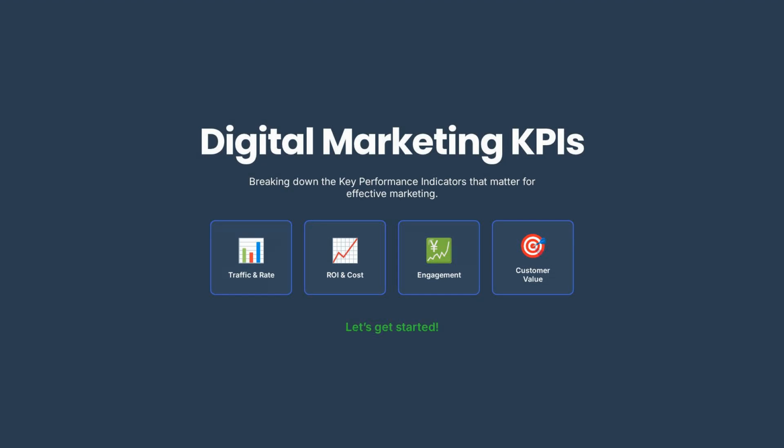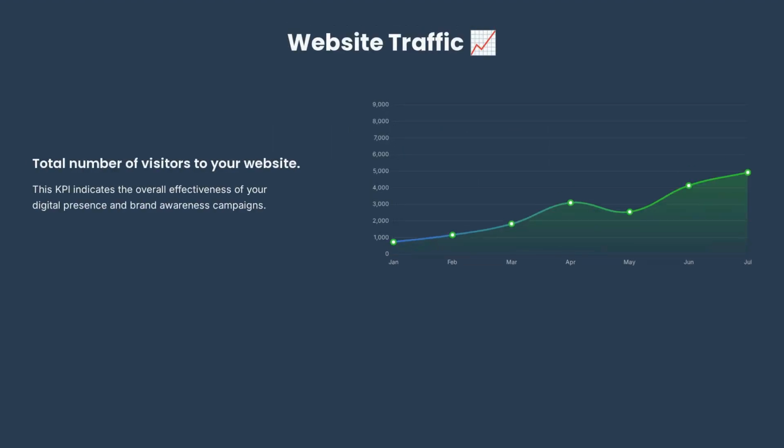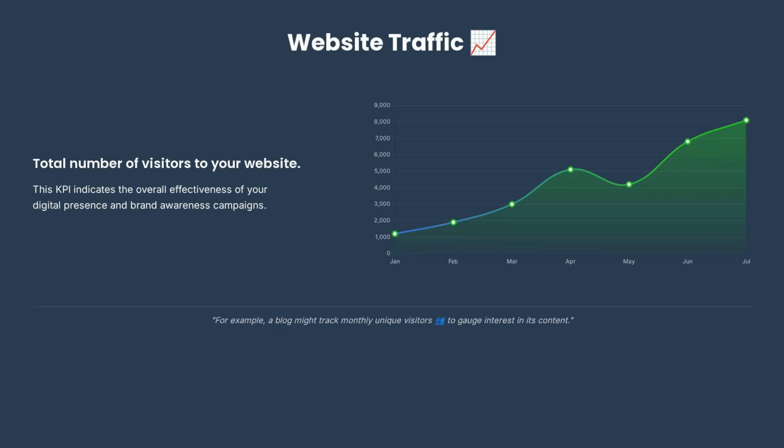By the end, you'll know which key performance indicators to focus on for effective marketing. Let's get started. Website traffic is the total number of visitors to your website, indicating overall digital presence effectiveness. For example, a blog might track monthly unique visitors to gauge interest.